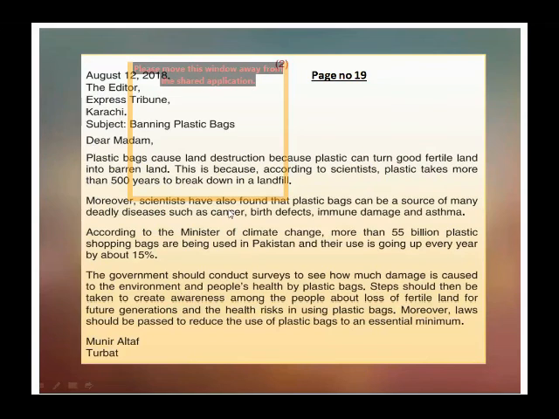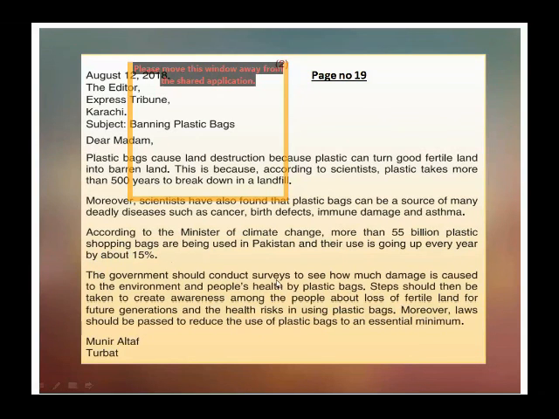Moreover, scientists have also found that plastic bags can be a source of many deadly diseases such as cancer, birth defects, immune damage, and asthma. According to the Minister of Climate Change, more than 55 billion plastic shopping bags are being used in Pakistan, and their usage is going up every year by about 15%.